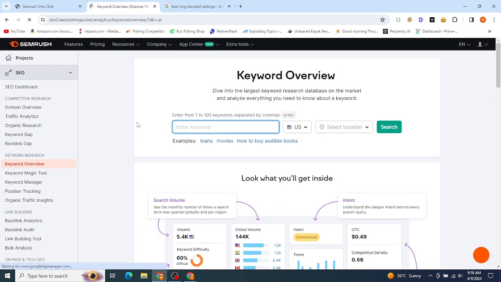After that, select a product to promote. For example, if you have interest in any particular niche, then you can type that. For example, I have knowledge in software, so I'll go with VPNs. I'm just showing you something. Okay, if you are an absolute beginner, I recommend you to go with Amazon products. So for Amazon, I'll go with doorbell. For example, doorbell has some easy to rank keywords.